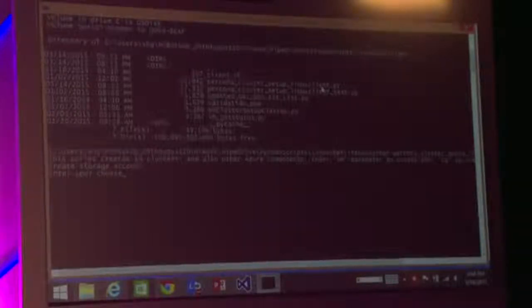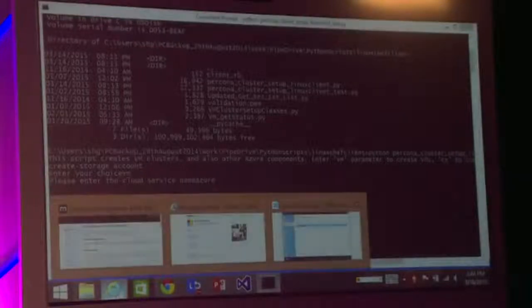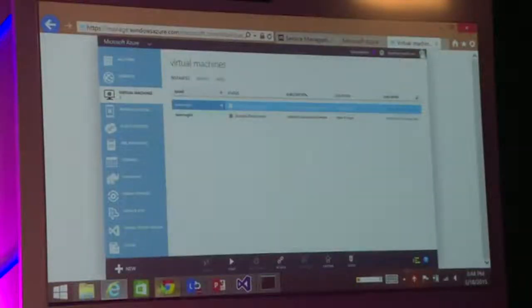So this script has three functions. It creates a VM, a storage account, or a cloud service. So I'm just going to create a VM directly. So I'm saying I want to create a VM. And the cloud service I've already created for a quick thing. Just give me a minute. It's Azure Conf ST.